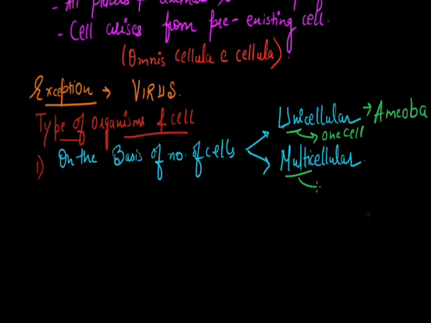As the name suggests, multicellular are made up of many cells. The examples are plants and animals. They have specialized organ systems made up of different types of cells which perform different functions.